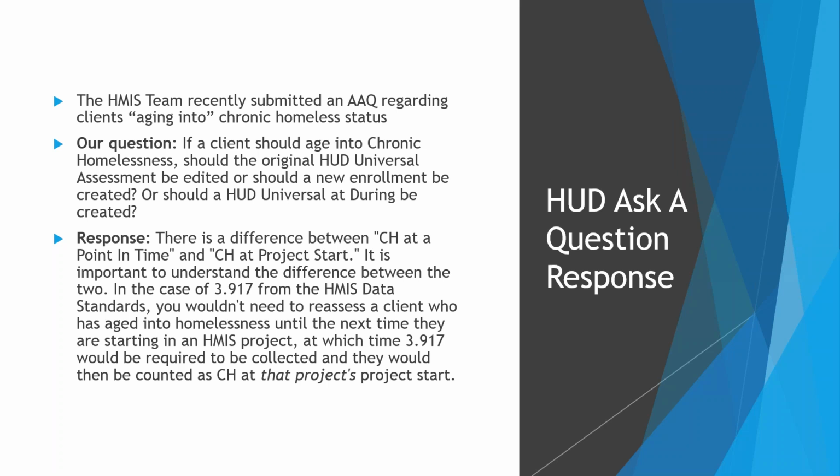So they're saying that we would not need to reassess a client who has aged into chronic homelessness until the next time they begin in an HMIS project. Essentially, we are only looking at a client's chronic homelessness at the project start. So if at any point during the stay in that project a client does age into chronic homelessness, there's no need to alter the data at all in HMIS. They will just be captured the next time they begin in a new project.